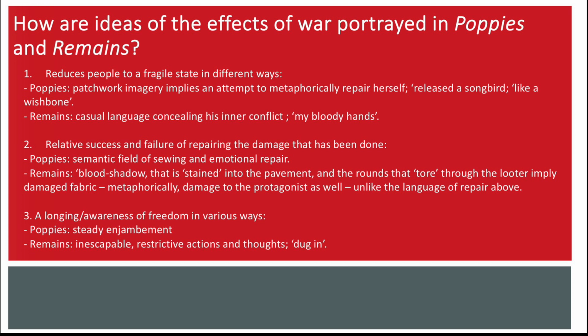So, paragraph 2, point number 2, I would start off slightly overlapping, but I hope it's rather distinct enough that it can still be a different point, by claiming that there is a relative success and failure of repairing the damage that has been done in both poems. What I mean by that is there is some success in Poppies with regards to how she repairs herself emotionally, but sadly there is a great deal of failure in Remains as to how successful he has been in repairing himself. What's my evidence for this?